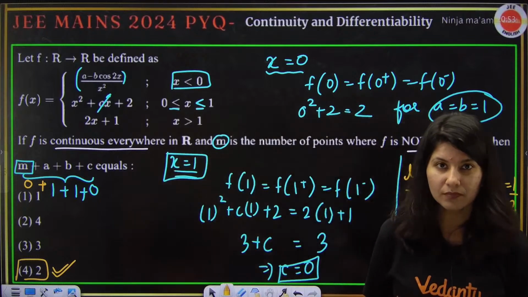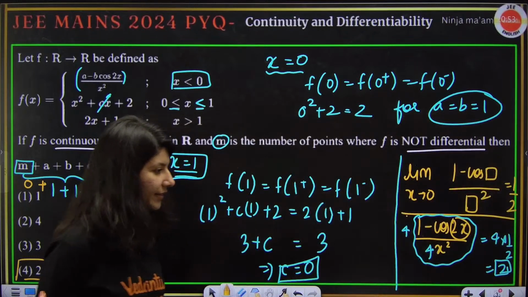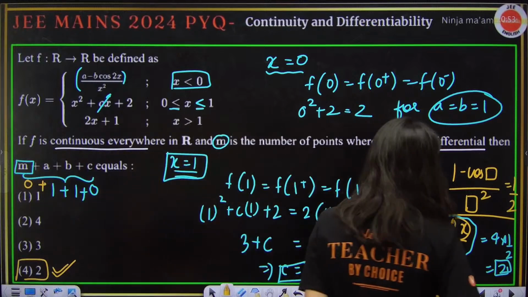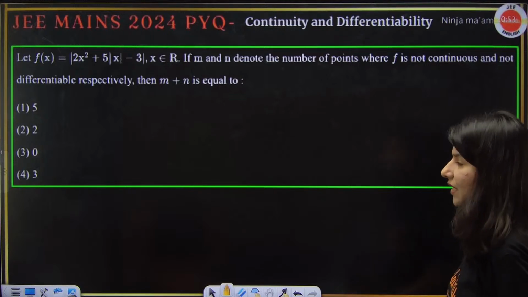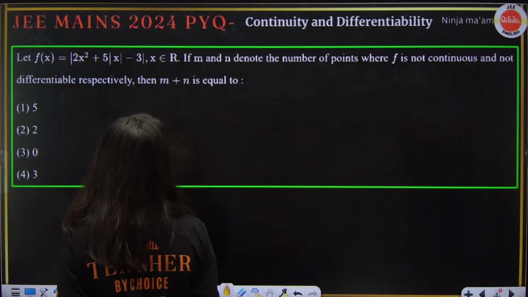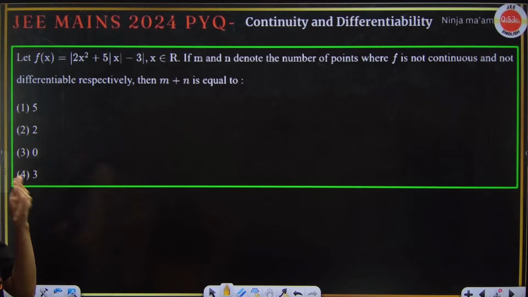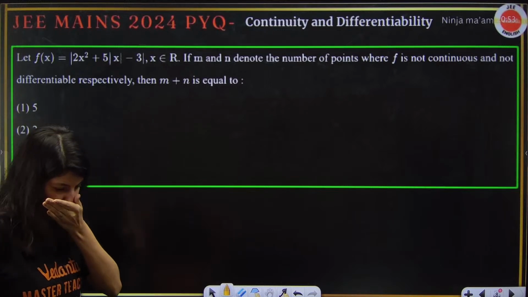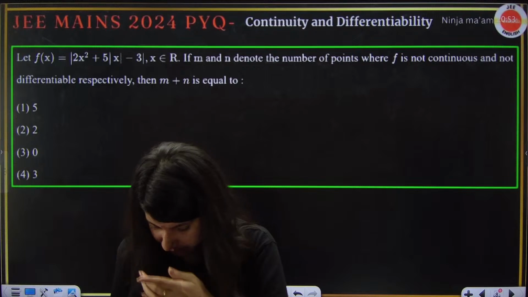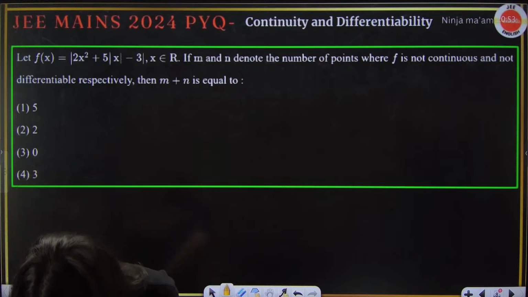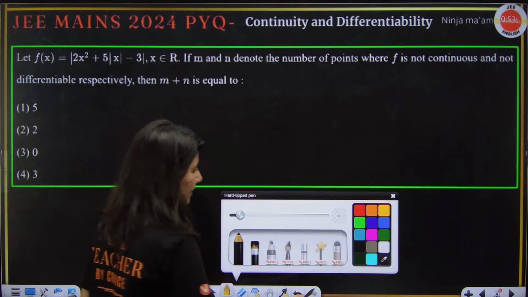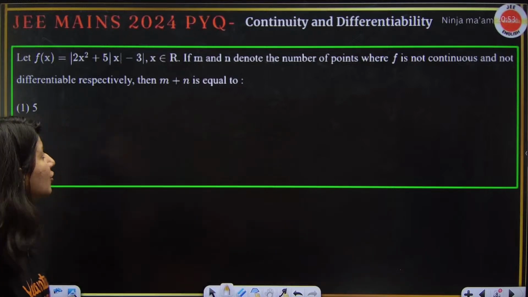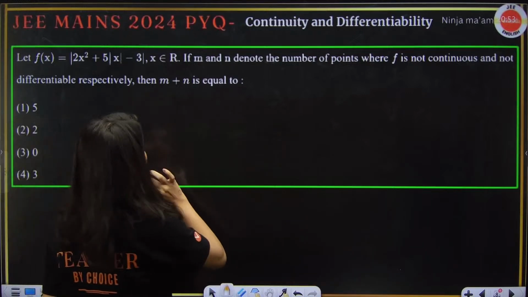Okay. All right. Clear. Chalo. Let's now talk about the next question in our plate, which is this. The question is all about, again, continuity and differentiability, right? So f(x) is this, right?